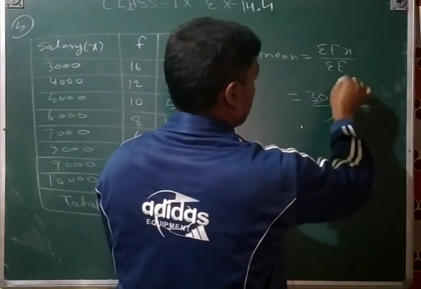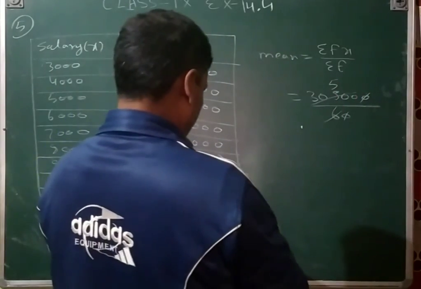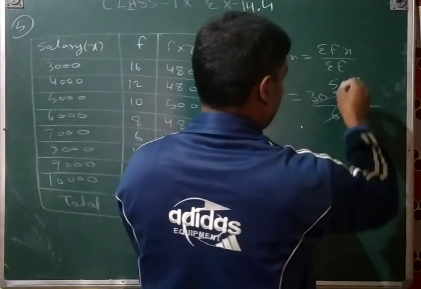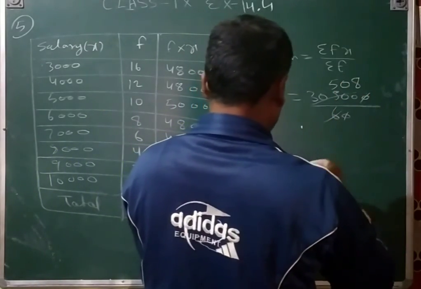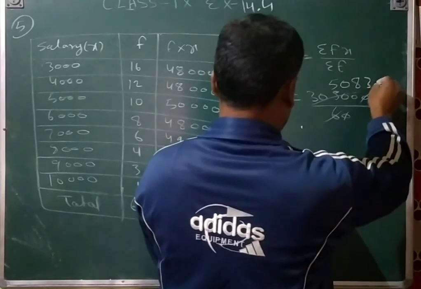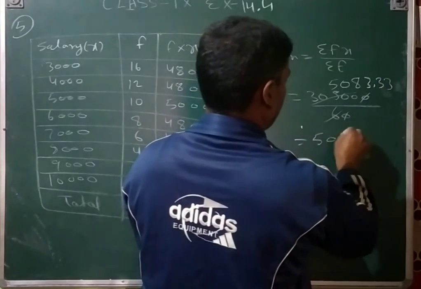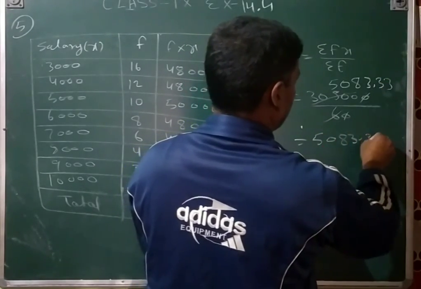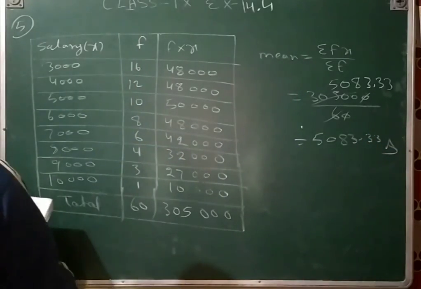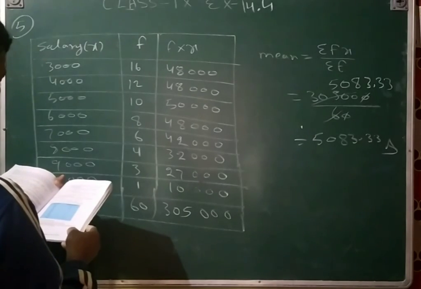So 6 times 5 is 30, and then that will be 0, then 8 times 6 is 48, and then 3 and decimal 3 3, because it can't be cancelled. So that is the answer. Okay.